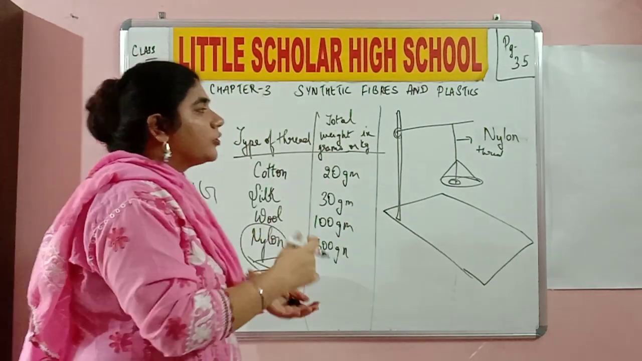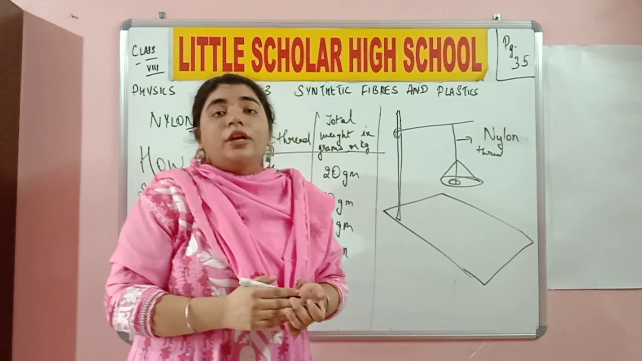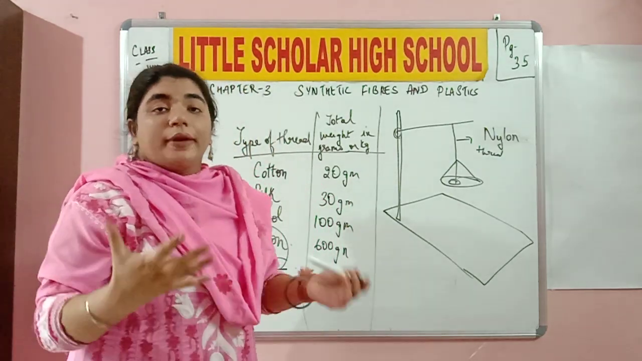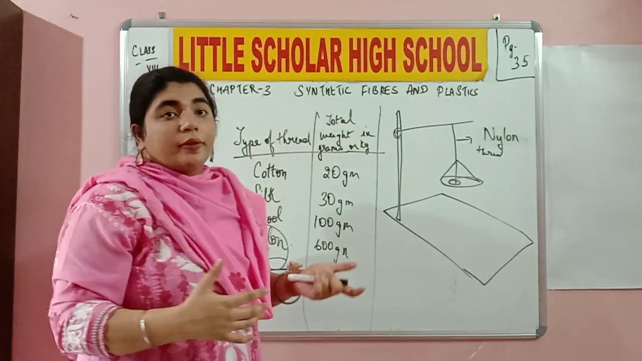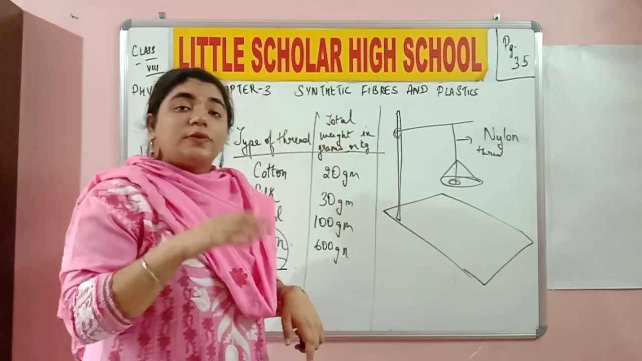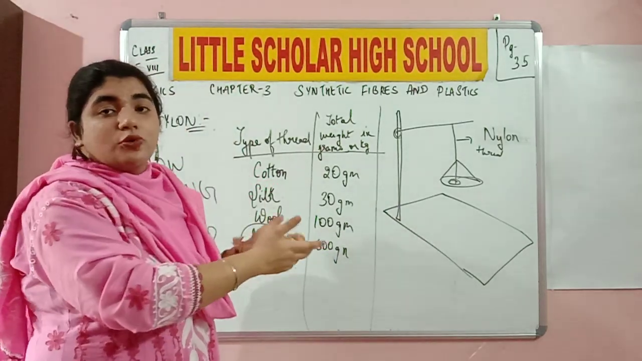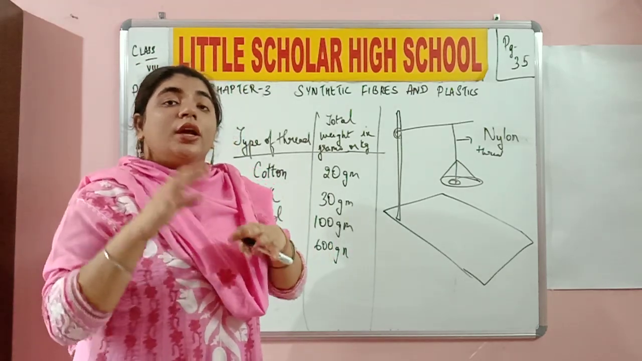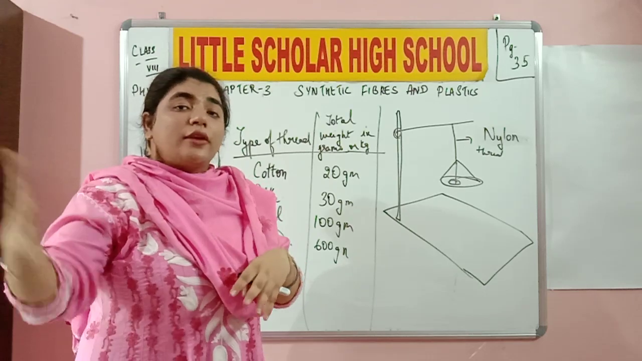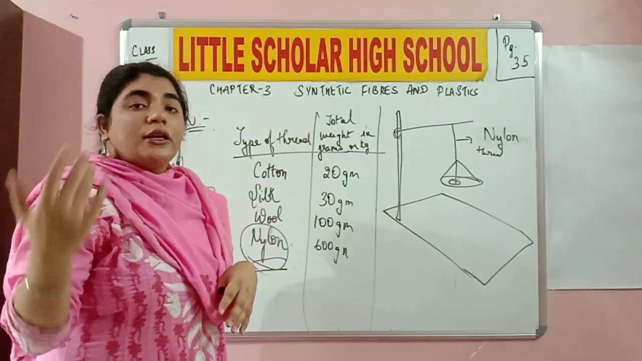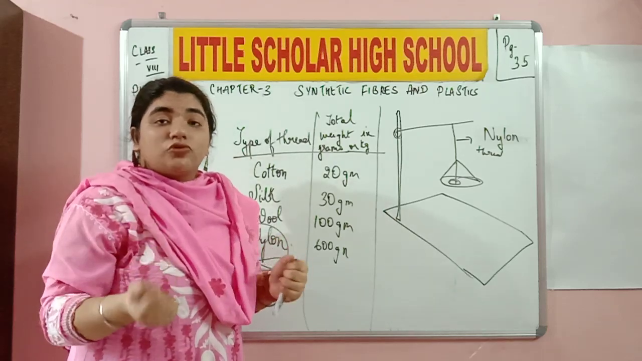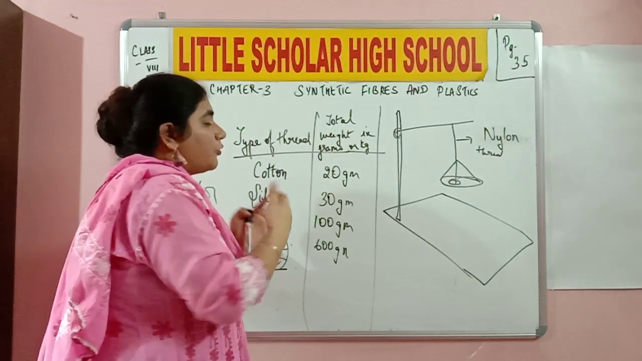So what do you conclude from this activity? We conclude that nylon is a very strong material when compared to the other natural fibers. So this was one of the advantages of the synthetic fiber over the natural fibers. This was one more reason that people opted for using nylon for ropes and parachutes, and many other things like tents and carpets, because it was very strong when compared to other natural fibers.